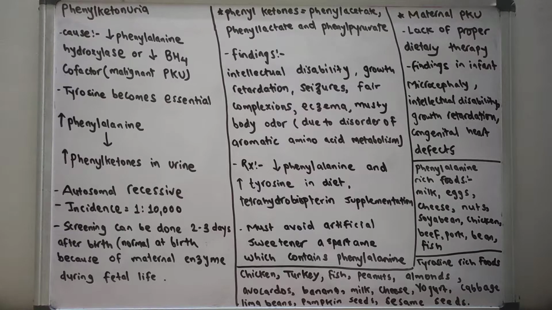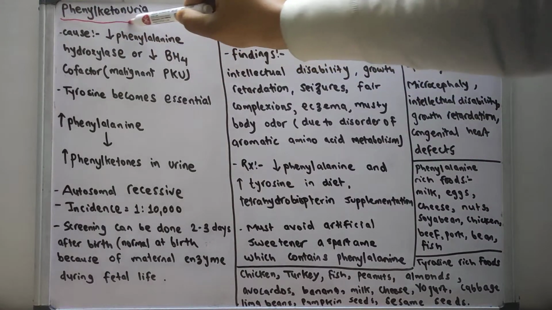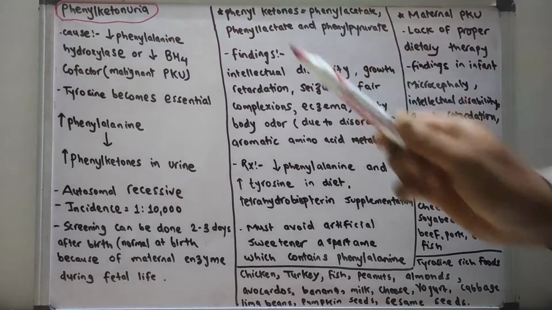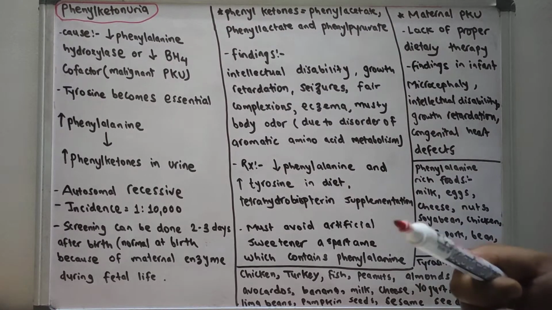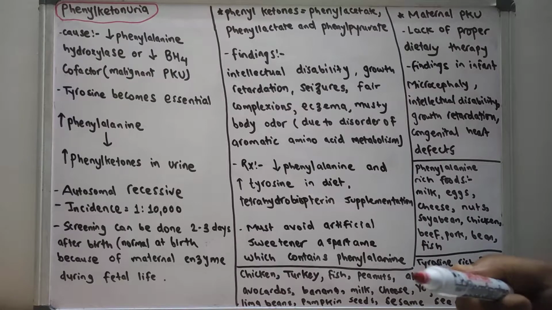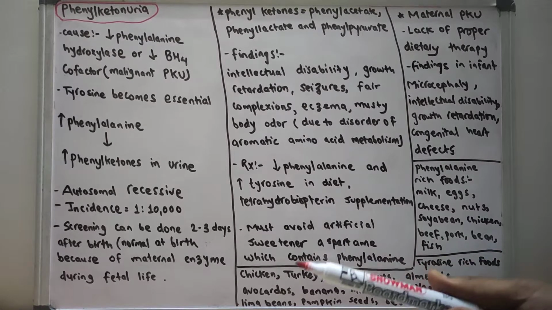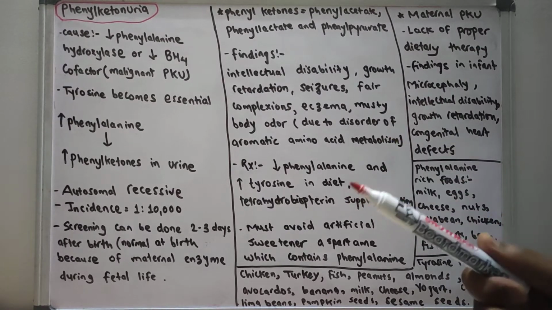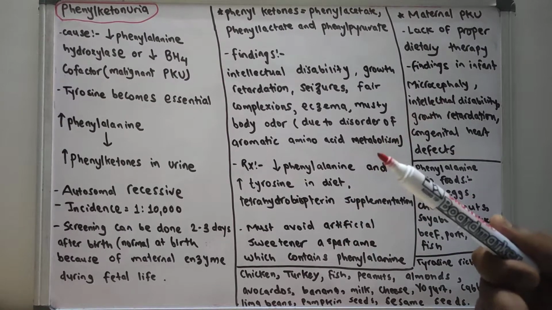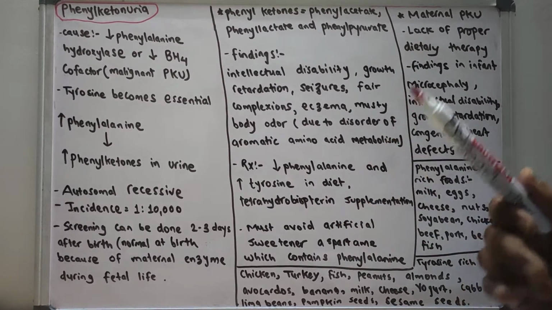Hello everyone, today we are going to read about one of the important disorders of amino acid metabolism, that is phenylketonuria. So as I have already taught you, the conversion of phenylalanine to tyrosine occurs through the enzyme phenylalanine hydroxylase. Upon the action of phenylalanine hydroxylase, phenylalanine gets converted into tyrosine.